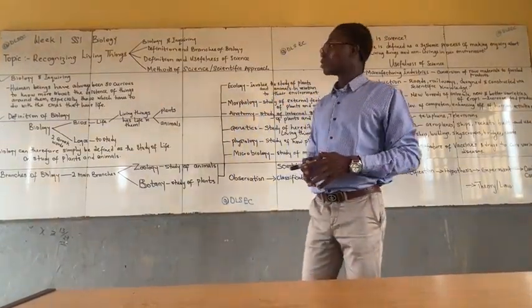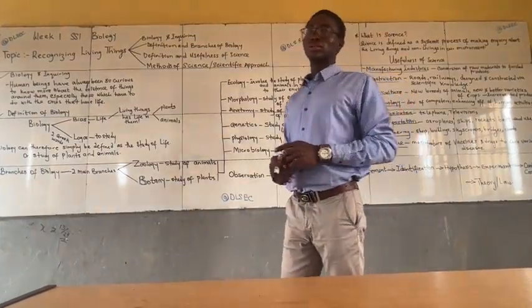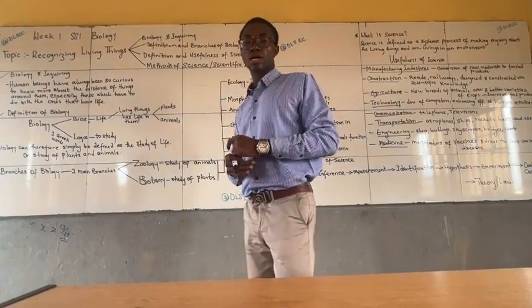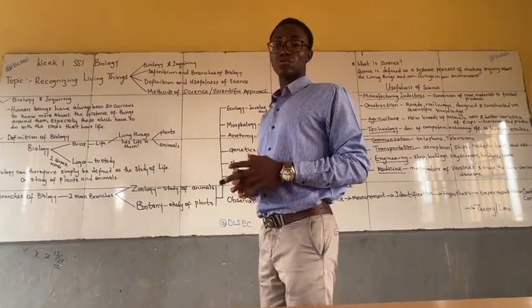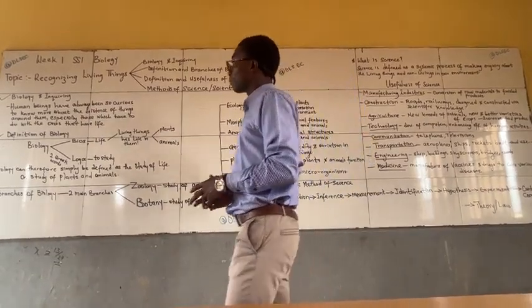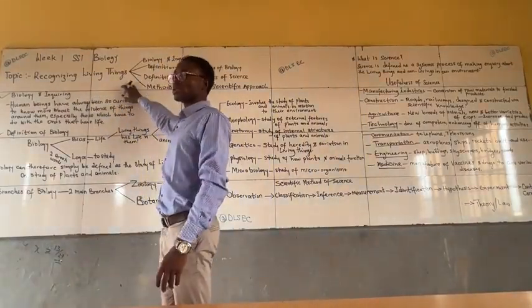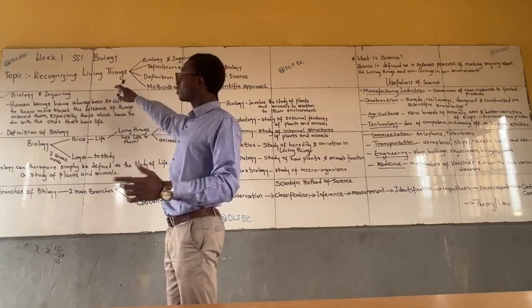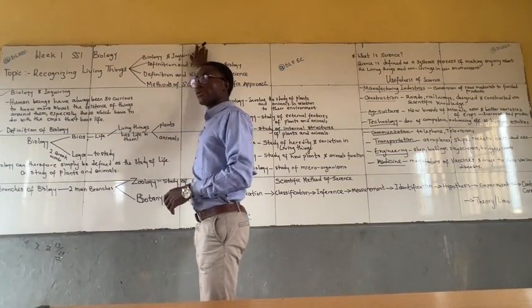And today we are going to be considering the first topic in the first term scheme of work for biology for SS1 class. And the topic is recognizing living things. Under this topic, we are going to look at biology and inquiry.